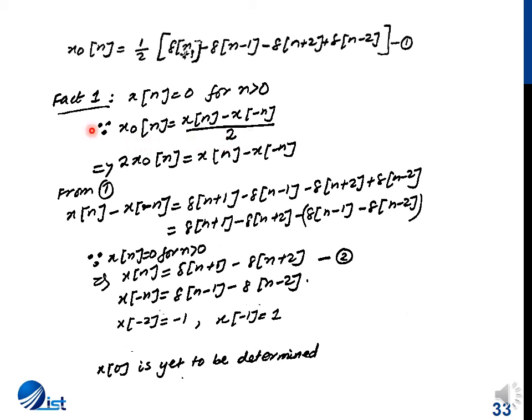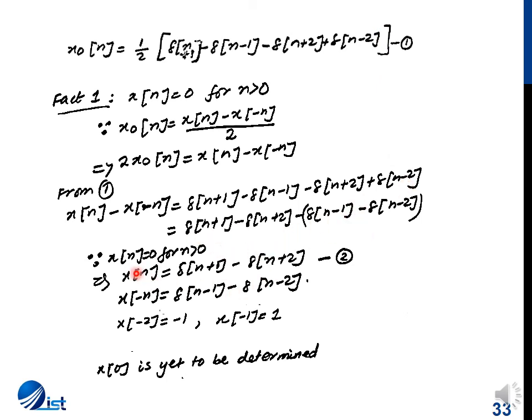So if we take 2 to one side, we have 2x_o(n) equal to x(n) minus x(-n). Also, from equation 1, 2x_o(n) is equal to the half of δ(n+1) minus δ(n-1) minus δ(n+2) plus δ(n-2). So we equate both these equations. On the left hand side we have this expression, on the right hand side we have the expression from equation 1, and I rearrange the terms.